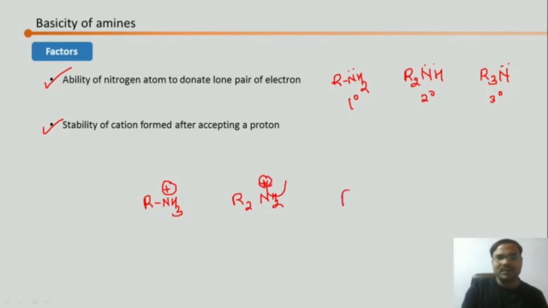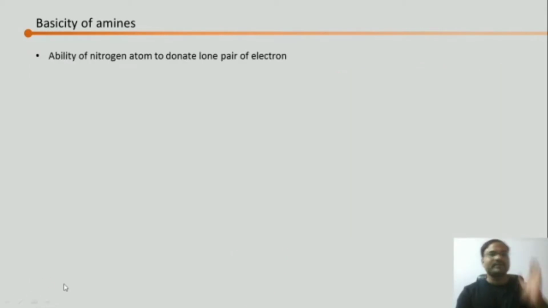Yes, one hydrogen is added and there is a positive charge on nitrogen. Similarly over here. So we will have to check the stabilities of these cations. We will compare the ability of nitrogen to donate the lone pair of electrons and the stability of cation form after accepting the proton. So let's go with the ability of nitrogen to donate the lone pair of electrons.